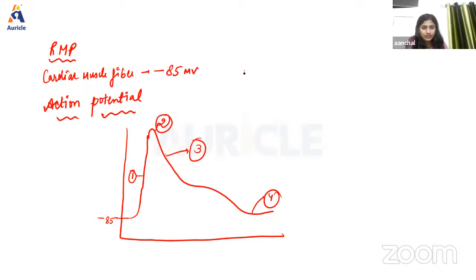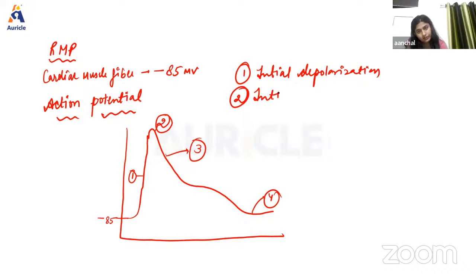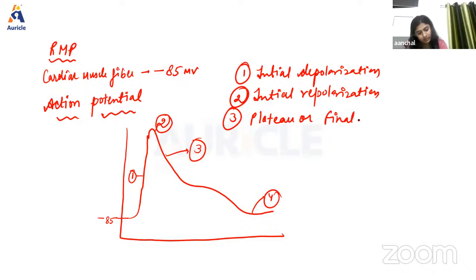So I'm going to write it. Initial depolarization, then initial repolarization, then plateau, and final depolarization.